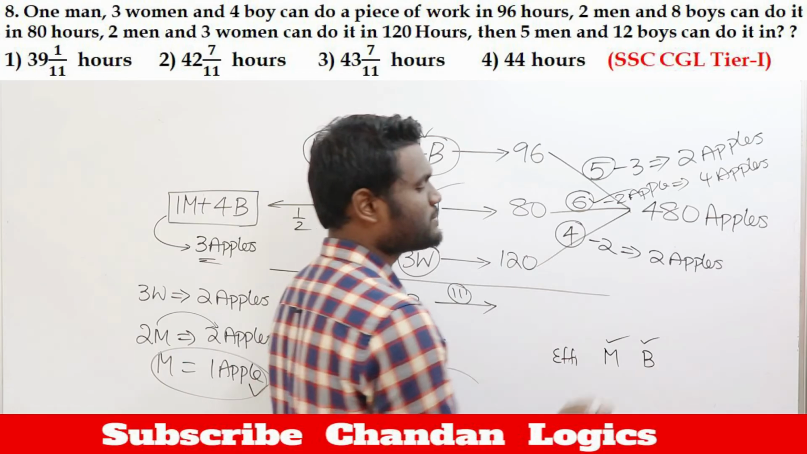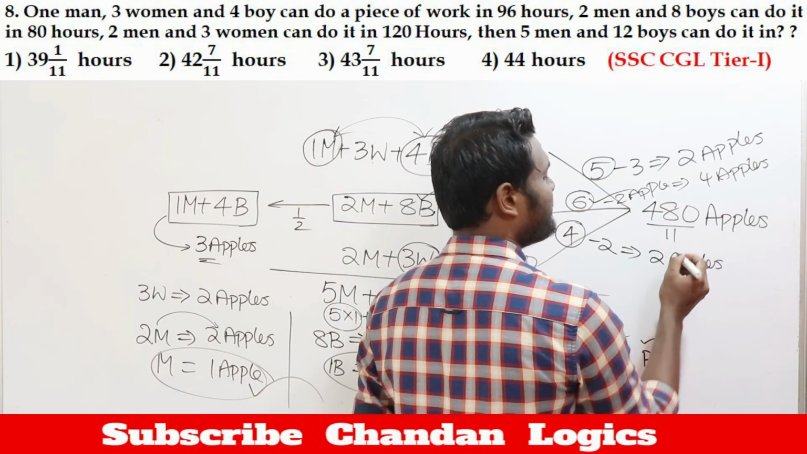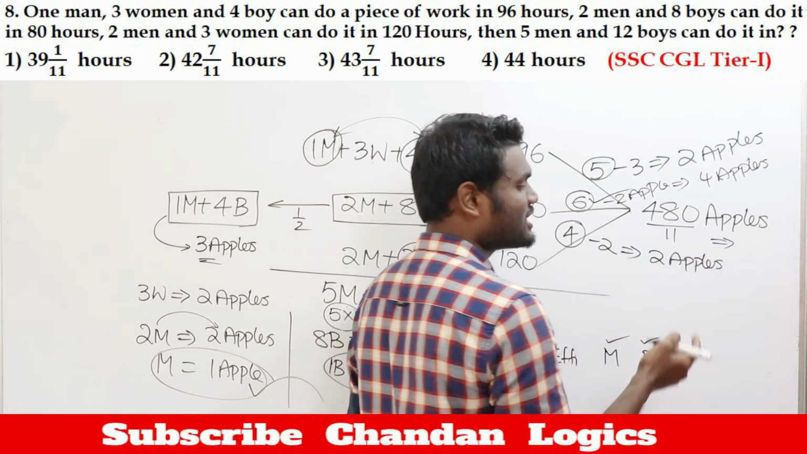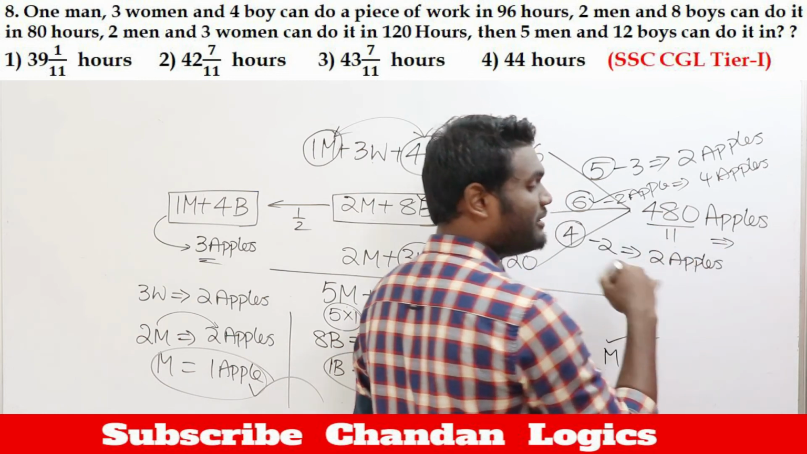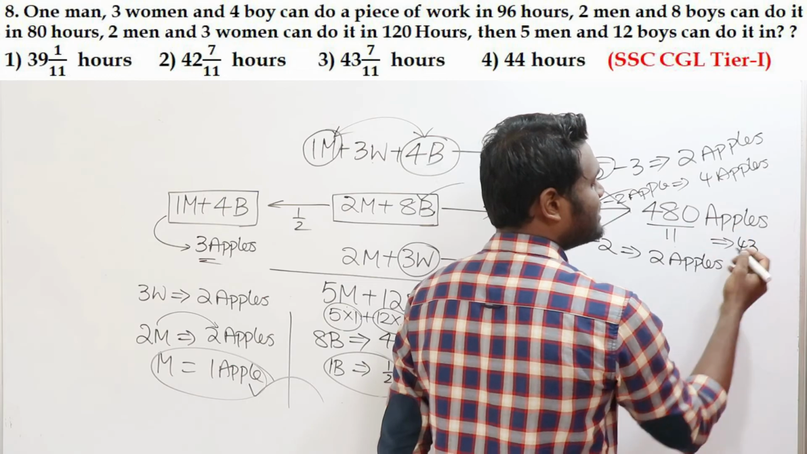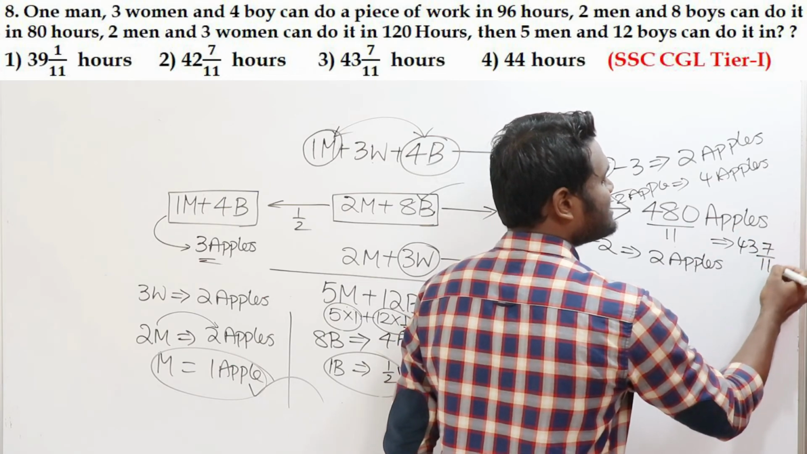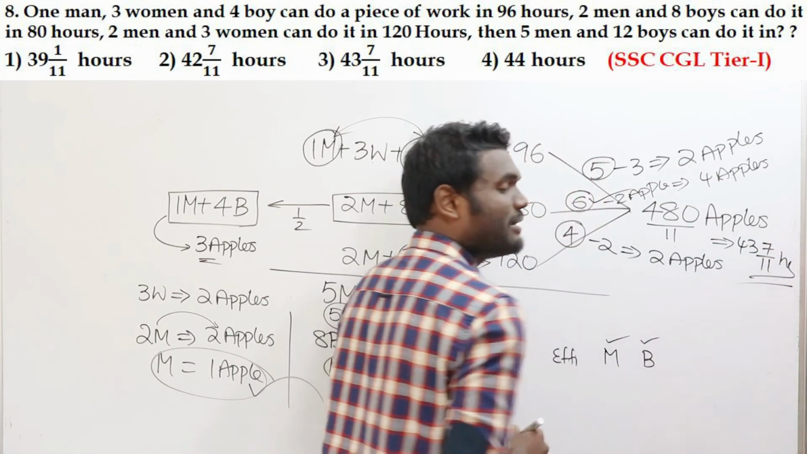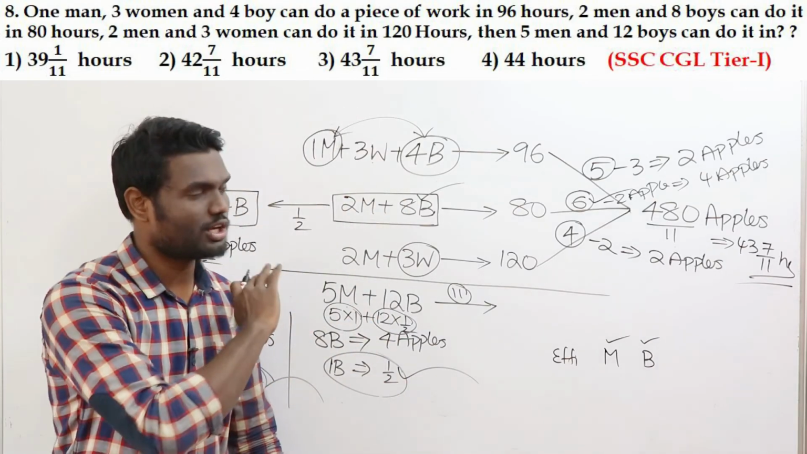If it is 11 units per hour, to eat 480 apples, how many hours? 11 times 40 will be 440, you're left with 40 more. 11 times 3 will be 33, you're left with 7 more, which means they require 43 and 7 by 11 hours to complete the total work.